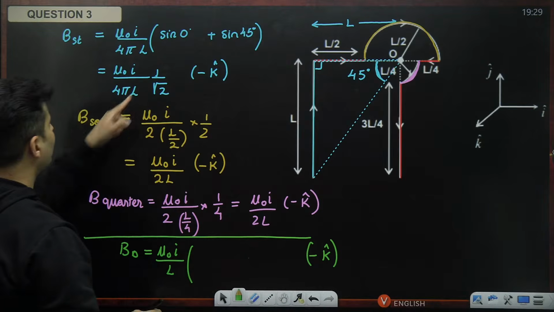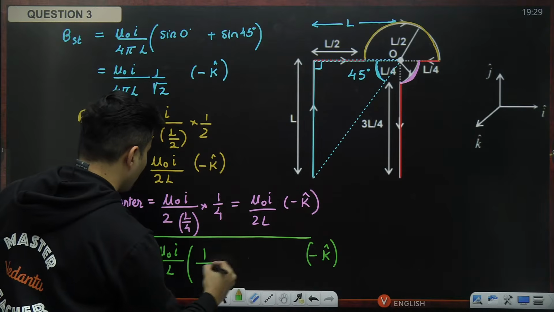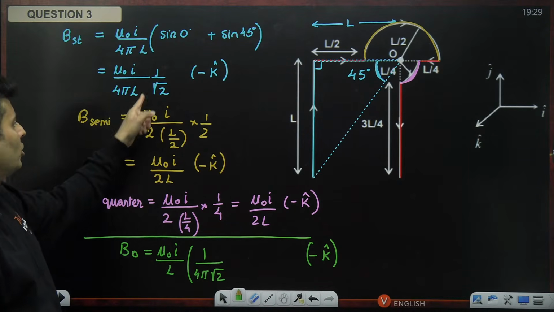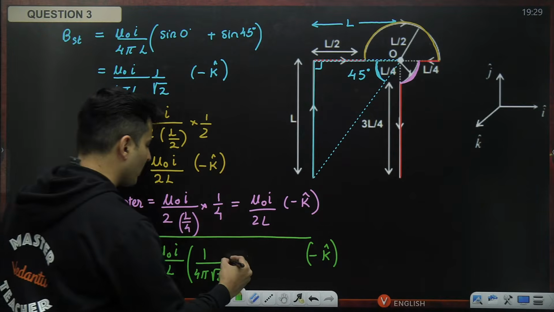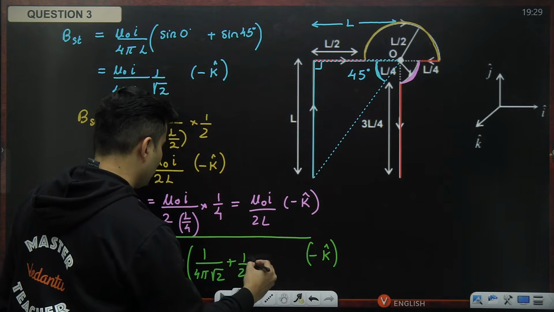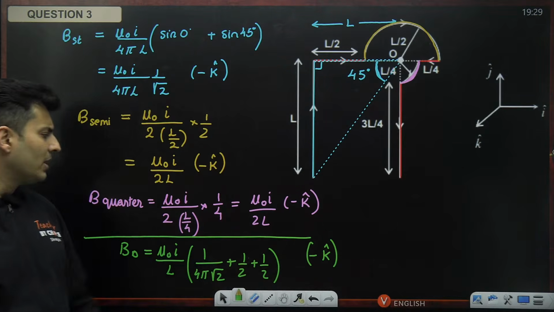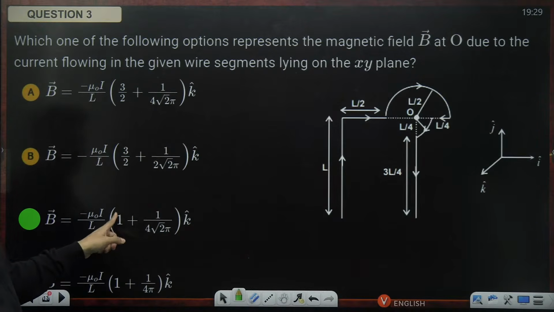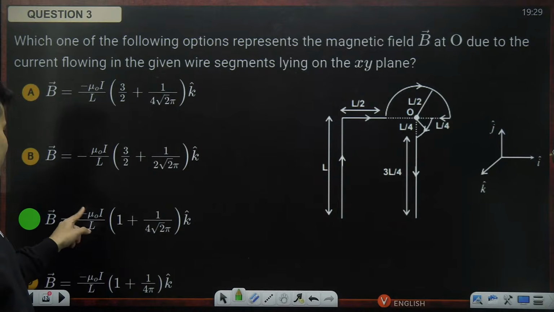Over here you will see 4 pi root 2, and over here you will see 1 by 2 plus 1 by 2, with negative k cap. 1 by 2 plus 1 by 2 is basically 1. So when you take the common factor, you get 1 plus 1 by 4 root 2 pi, k cap with a negative sign, mu naught I by L as it is.